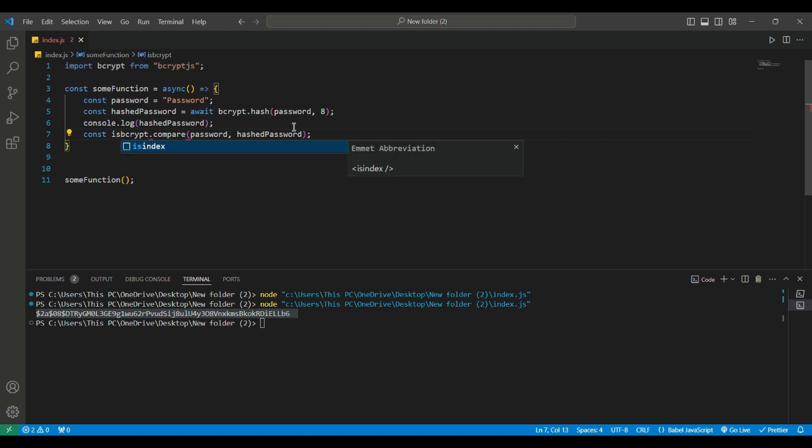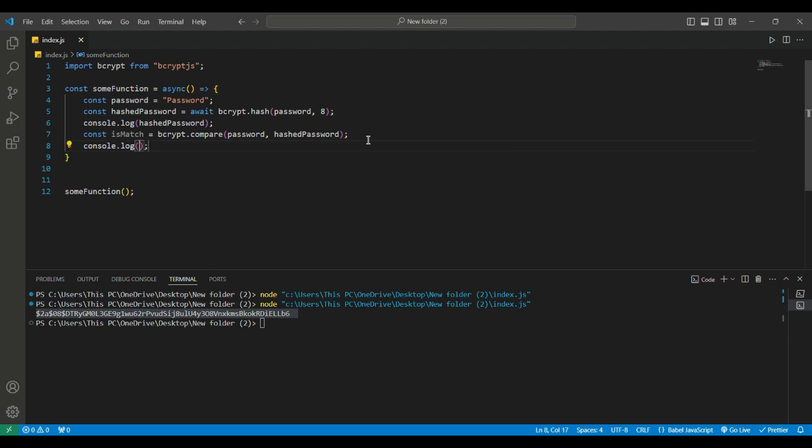Then by simply logging isMatch, we see what we get in our console. isMatch also returns a promise, so for that we have to await this value.